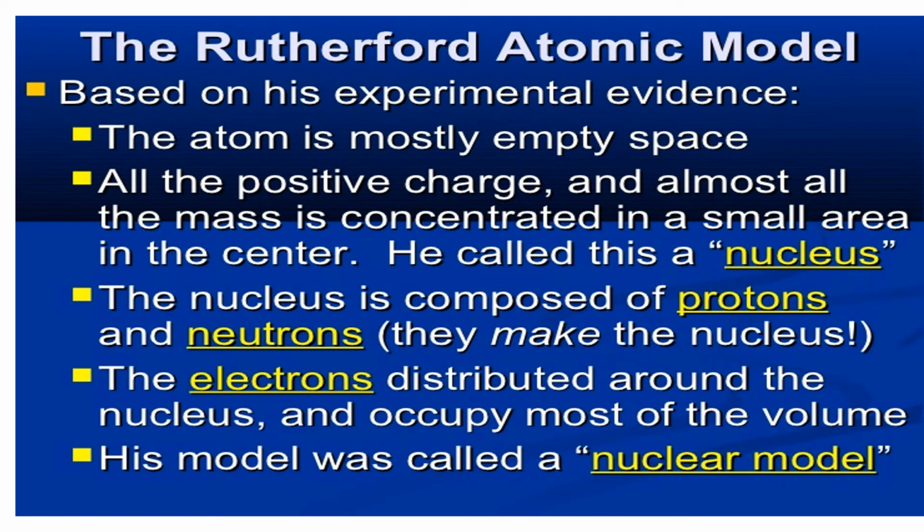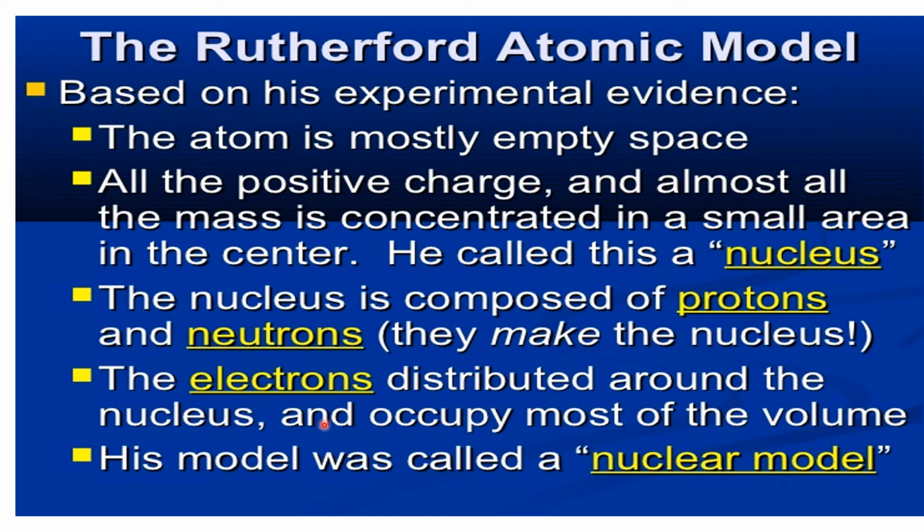The other observations based on his experiments were that the atom is mostly empty space, and all the positive charge and almost all the mass is concentrated in a small area in the center, and hence this smaller area is named the nucleus. The nucleus is composed of protons and neutrons. He came to the conclusion that the nucleus is made up of protons because it is deviating the path of alpha particles, which are positively charged. So it is made up of protons, which are positively charged.